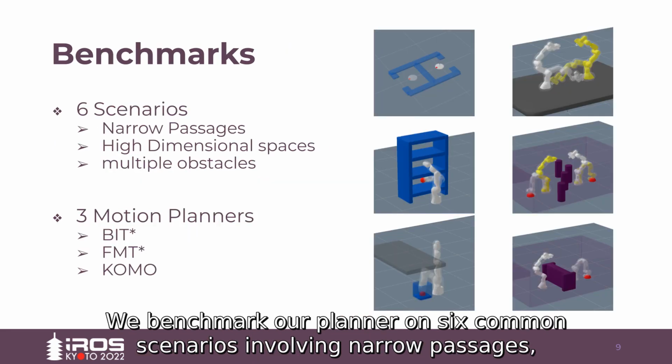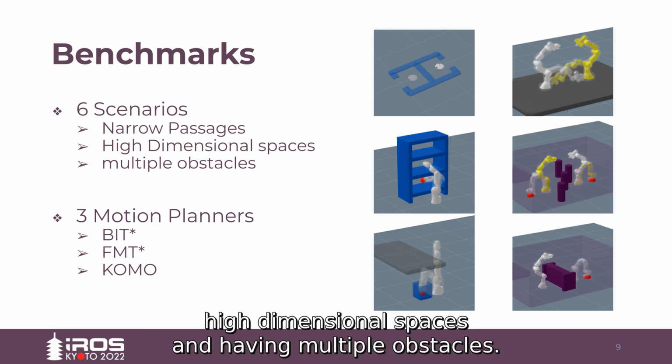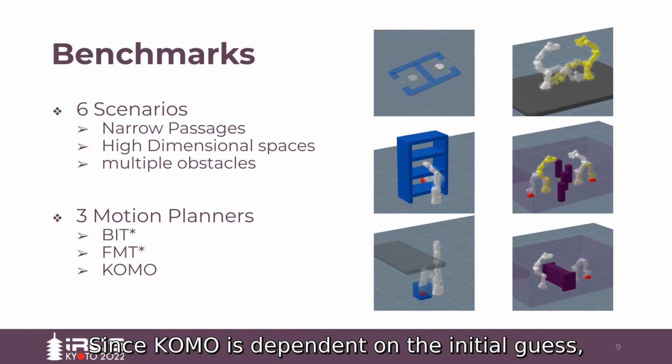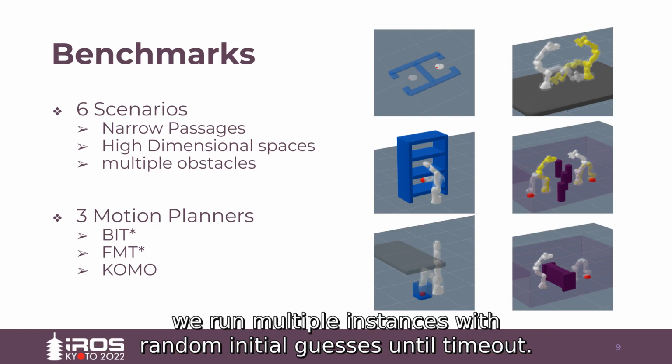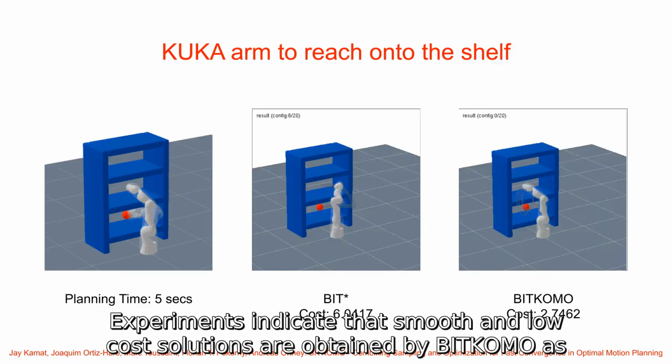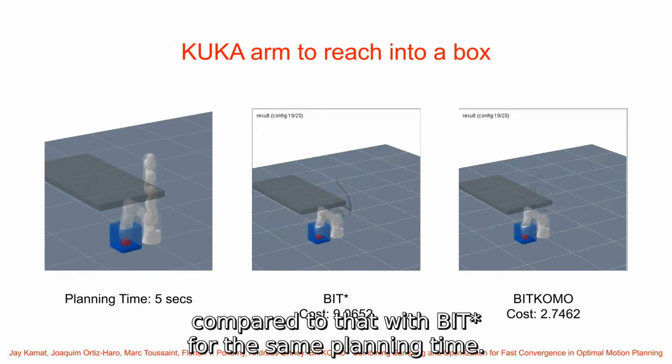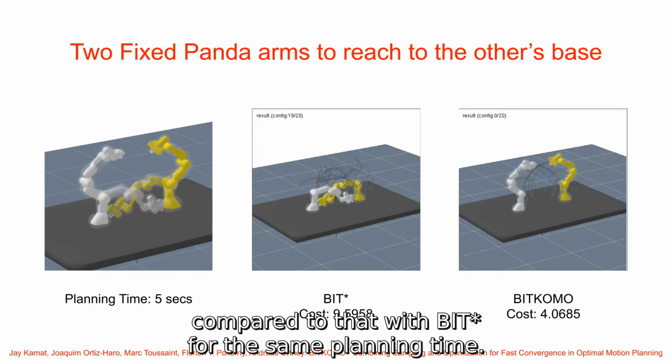We benchmark our planner on 6 common scenarios involving narrow passages, high dimensional spaces, and having multiple obstacles. We compare our planner against the likes of BitStar, FMT Star, and Komo. Since Komo is dependent on the initial guess, we run multiple instances with random initial guesses until timeout. Experiments indicate that smooth and low-cost solutions are obtained by BitKomo as compared to that with BitStar for the same planning time.